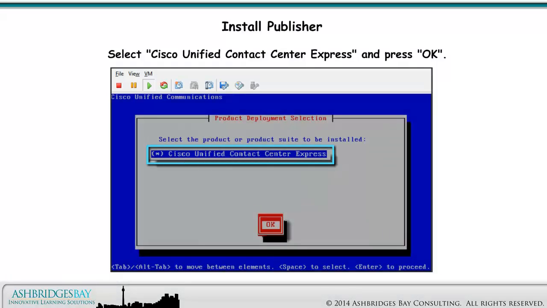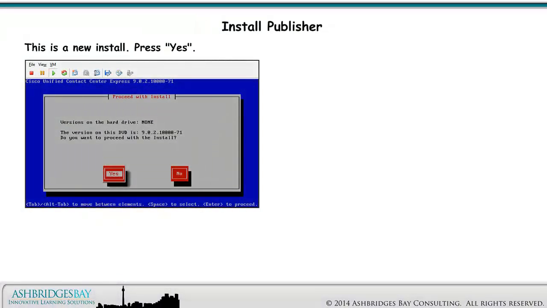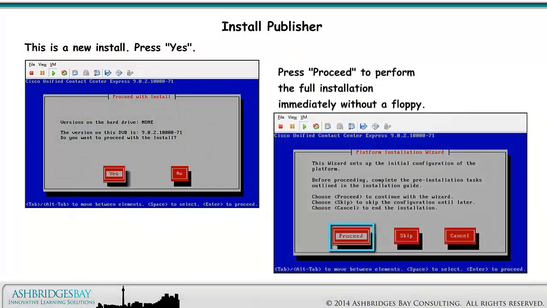Select Cisco Unified Contact Center Express and press OK. This is a new install. Press Yes. Press Proceed to perform the full installation immediately without a floppy with the platform configuration.